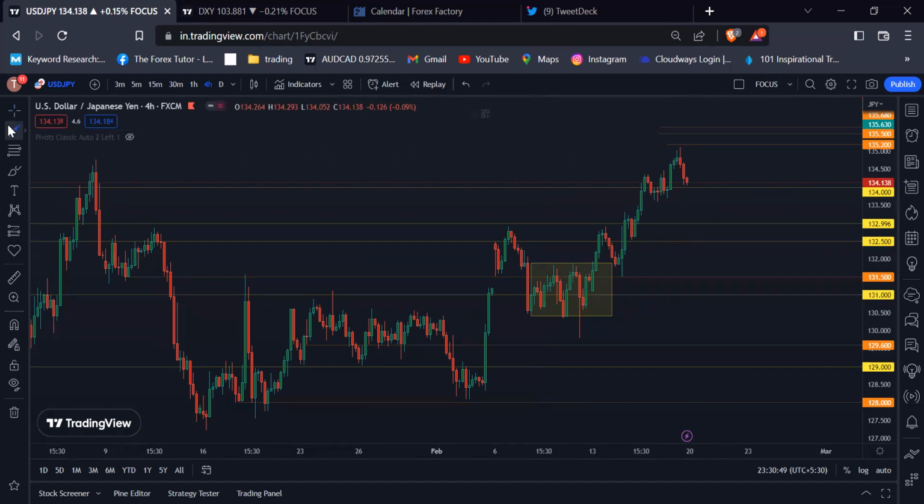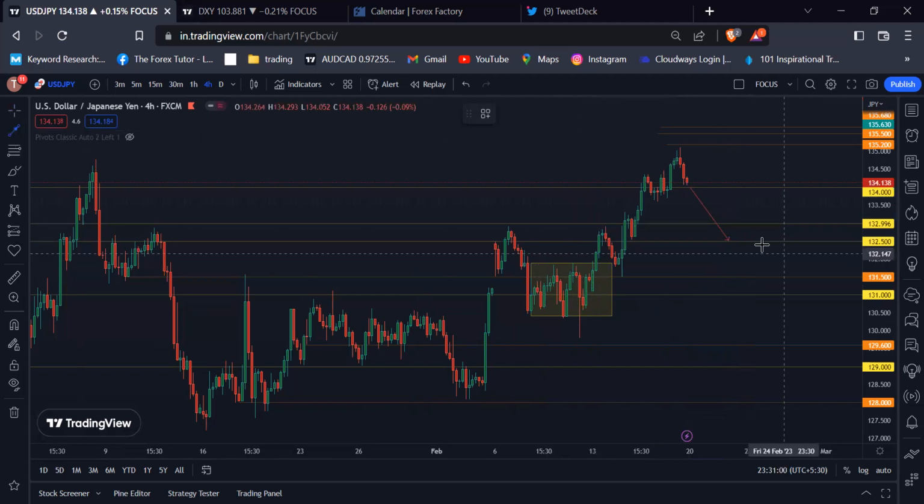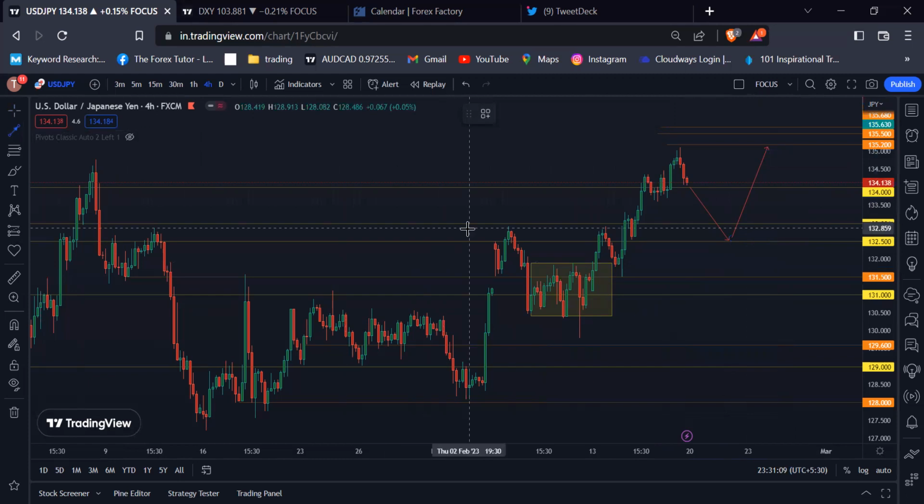So in next week, we see some deep pullback around the 132.500 psychological level, then retesting this level, US dollar again bounces back towards the 135.00 psychological level. So there is another scenario that can happen if the USD or dollar index falls below the 130.00 psychological level.